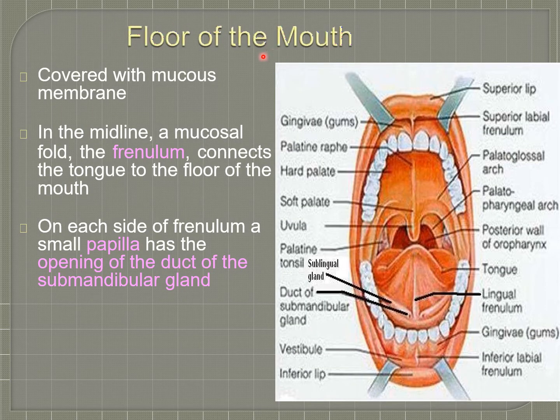About the floor of the mouth, it is covered by mucous membrane. In the midline, a mucosal fold called the frenulum connects the tongue to the floor of the mouth. Here you can see this mucosal fold, named the lingual frenulum. It connects the tongue to the floor of the mouth. Then on each side of the lingual frenulum there is a papilla into which the duct of the submandibular gland opens.